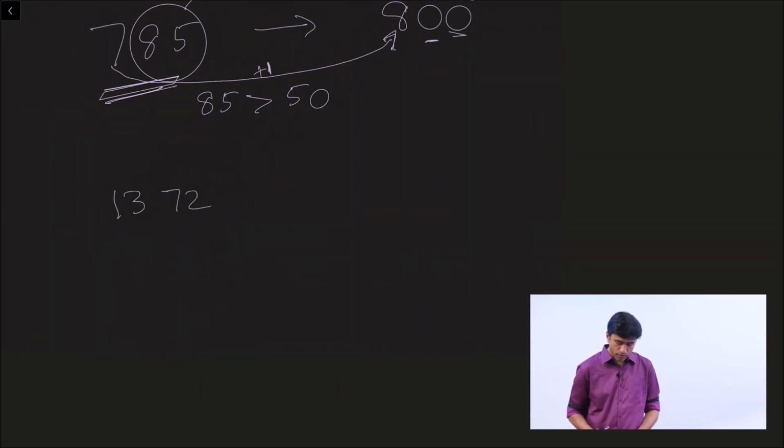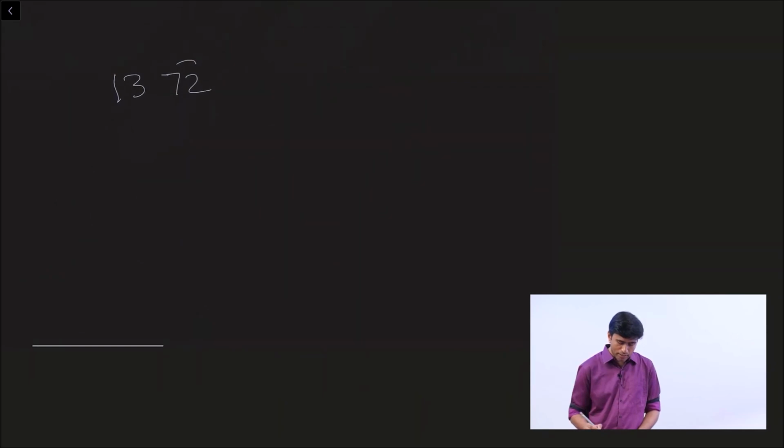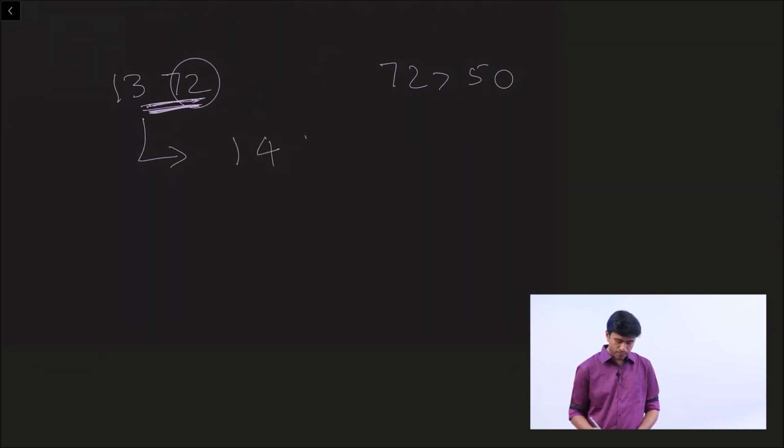1372. How do you do this? 72, the last two digits, 72 is greater than 50. So you just have to round it off to the next 100. What is the next 100 to 1372? It's 1400. Ones place 2 becomes 0. Tens place 7 becomes 0. Add 1 to 3. That's how it becomes 1400.